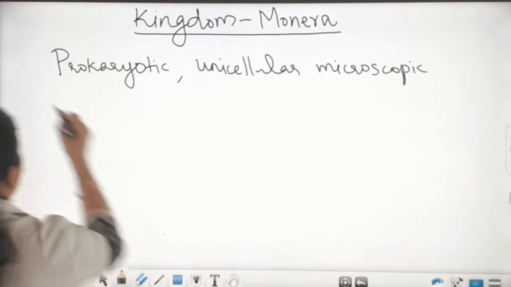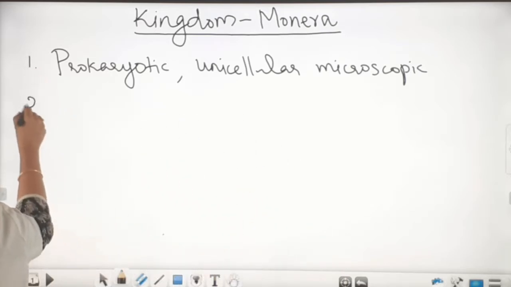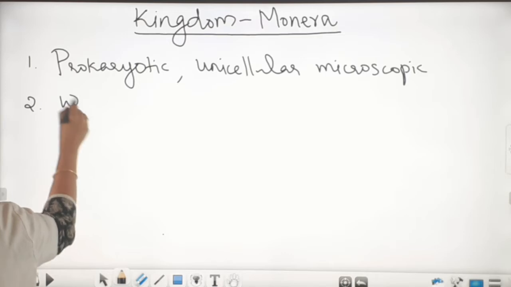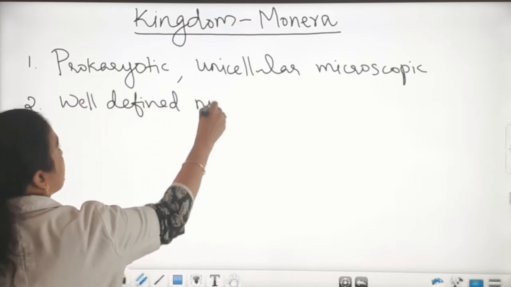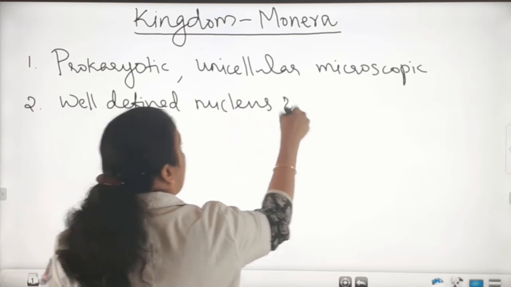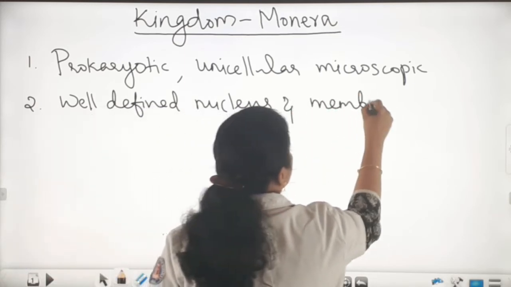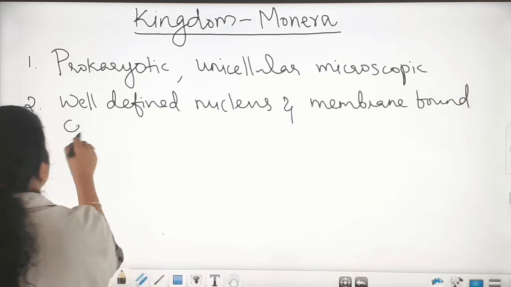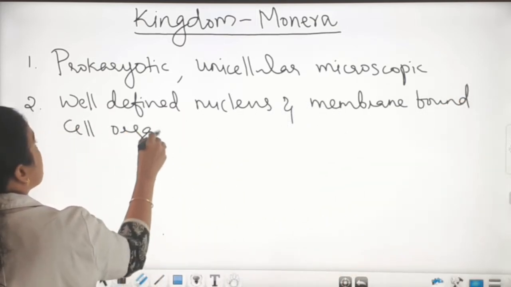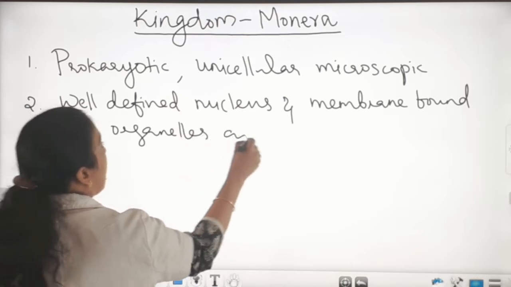Okay. So, the next point, you can write it as the second point: well-defined nucleus and membrane-bound cell organelles are absent.